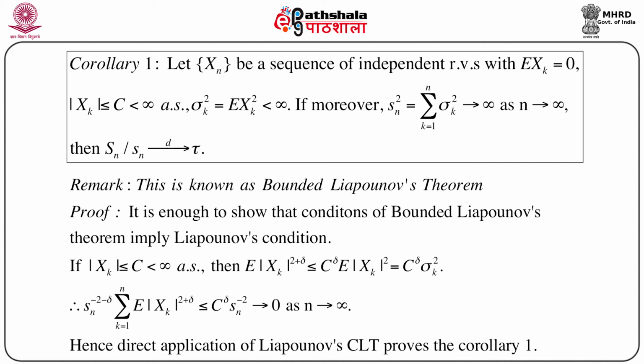Then if we consider the quantity Sn to the power minus 2 minus delta into summation k equals 1 to n expectation of mod Xk to the power 2 plus delta, this is less than or equal to c to the power delta into Sn to the power minus delta, and this goes to 0 as n goes to infinity, because that is our assumption that Sn square goes to infinity. So 1 by Sn square goes to 0 as n goes to infinity. This means that Lyapunov's condition is satisfied. So just by direct application of Lyapunov's CLT, the corollary 1 is proved.